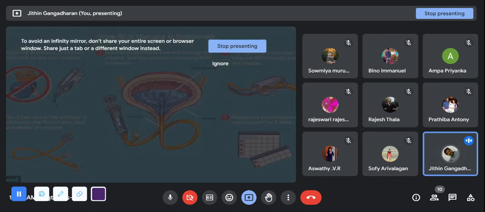Now, BCG therapy is given for bladder cancer. How it is done is like this picture. We'll place a catheter into the urinary bladder and inject the BCG to it. It's simple. Bacillus Calmette-Guerin, the same TB medicine. It also acts as a cancer treatment, or for urinary TB of the bladder.